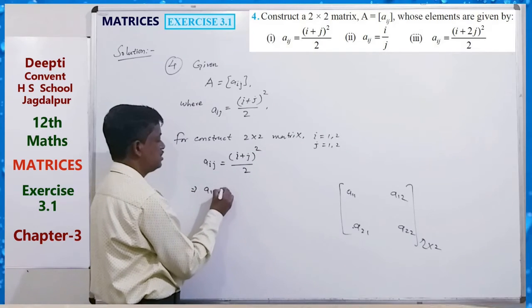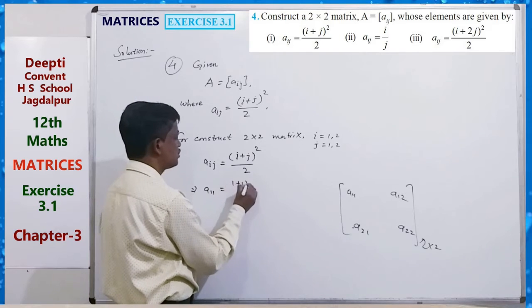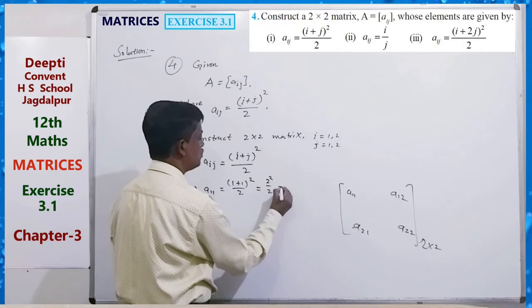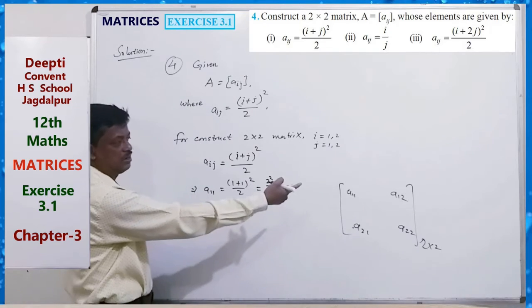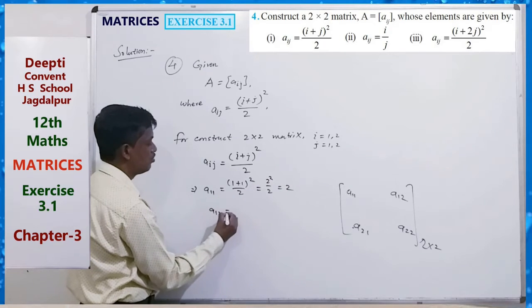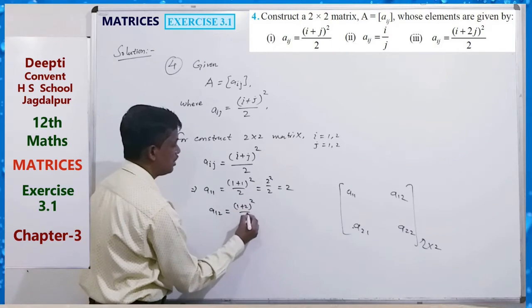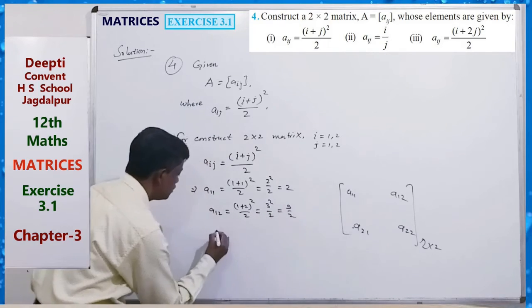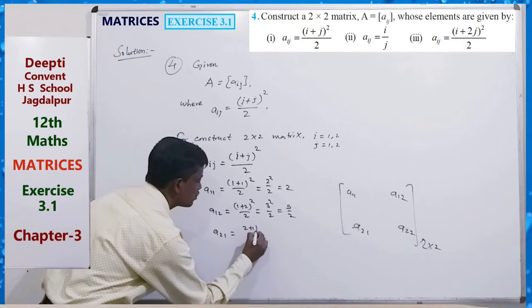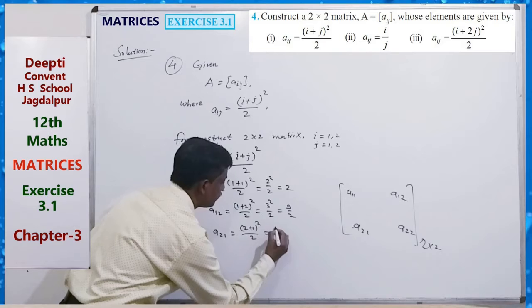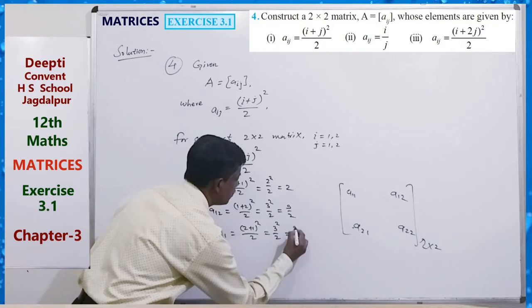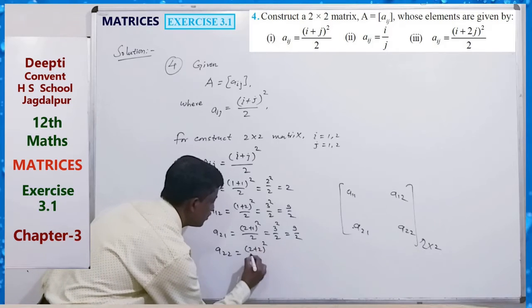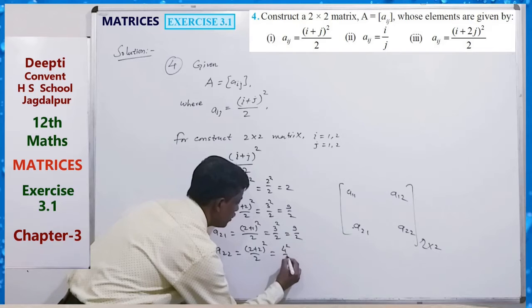So A 1 1 means I equals 1, j equals 1. So (1 plus 1) square by 2 is 2 square by 2, which means 2. Similarly, just write all the values. A1 2: (1 plus 2) square by 2 equals 3 square by 2 equals 9 by 2. Similarly, A2 1: (2 plus 1) square by 2 equals 3 square by 2 equals 9 by 2. A2 2 equals (2 plus 2) square by 2 equals 4 square by 2.